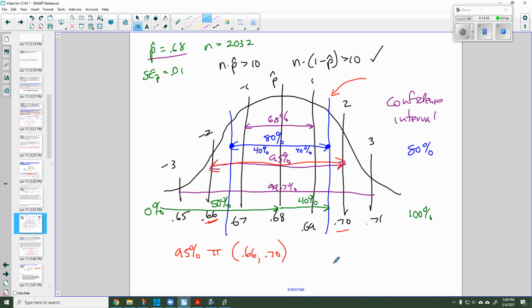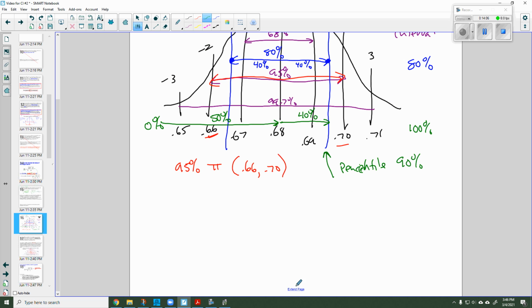So this bar right here is the 90th percentile. I start over here from 0, I get to 50, I add 40. This line is the 90th percentile. And if we remember, when we use the function inverse norm on our calculator, we enter in the percentile and it gives us the z-score.